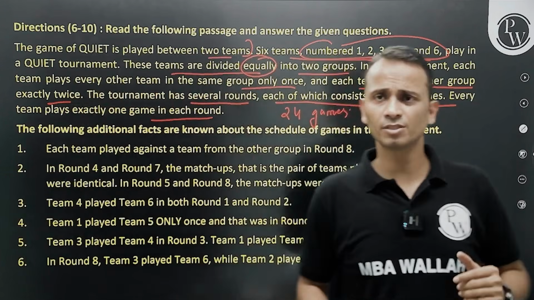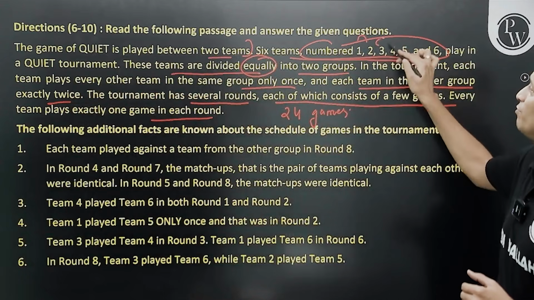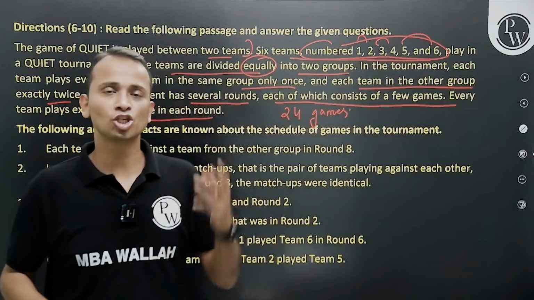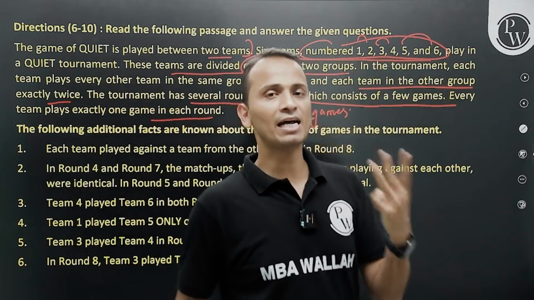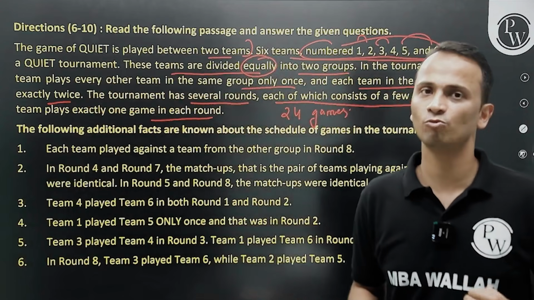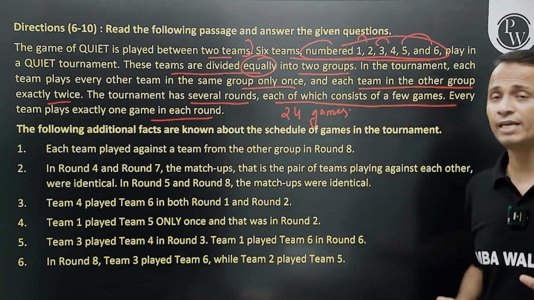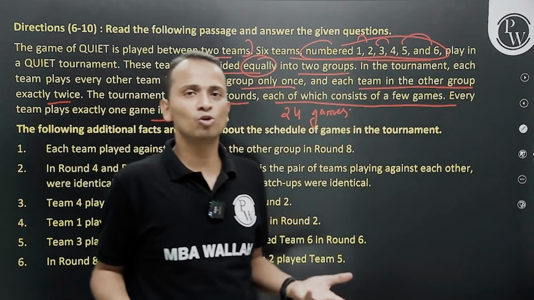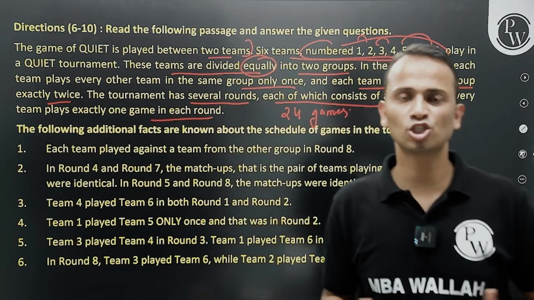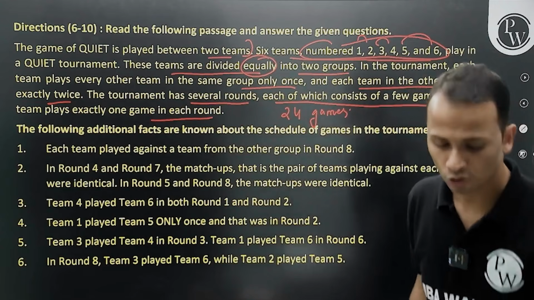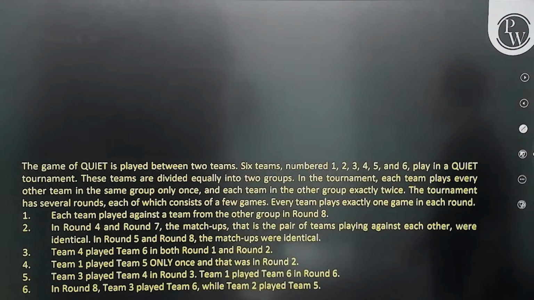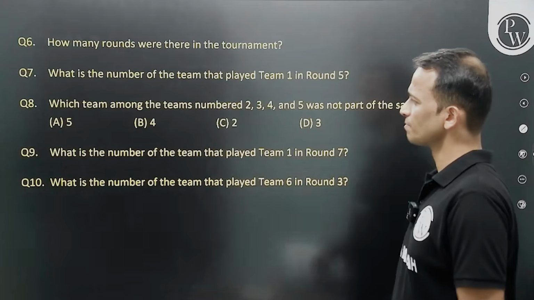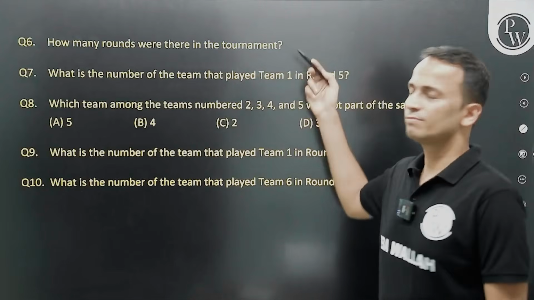There are 6 teams. So let's say 1 and 2 will play, 3 and 4 will play, 5 and 6 will play. Every team will play exactly one match in a round, so there will be 3 games in every round. There are a total of 24 games, which means there will be a total of 8 rounds in this tournament. Let's see if there is any question based on the number of games or number of rounds.